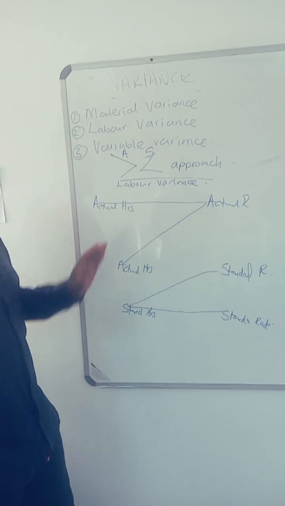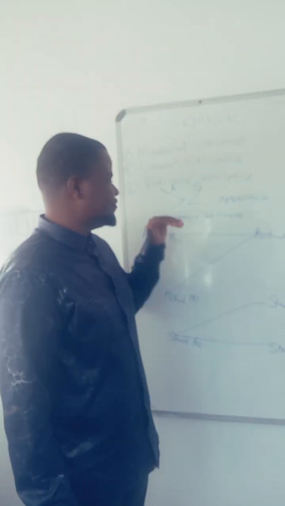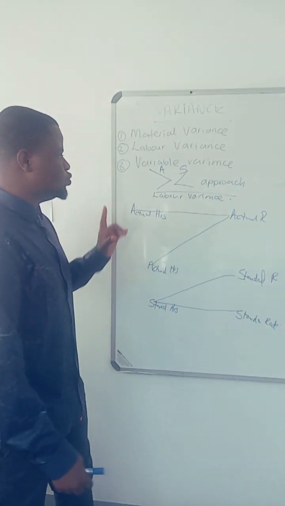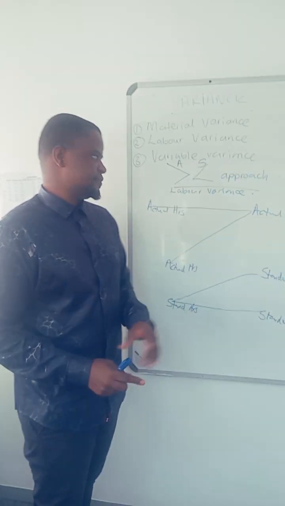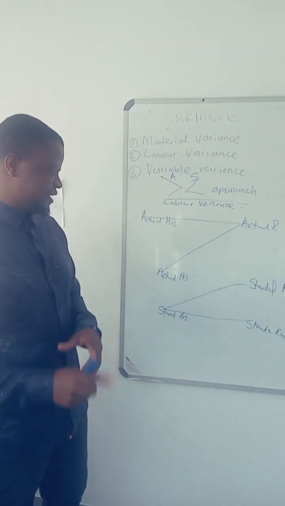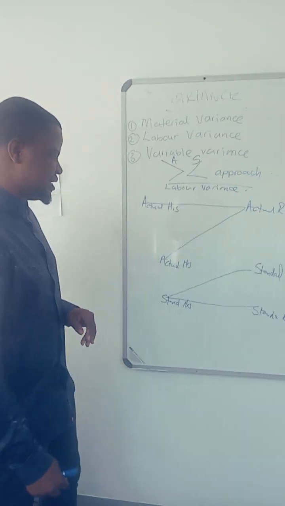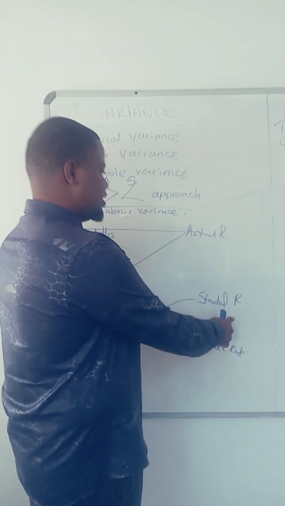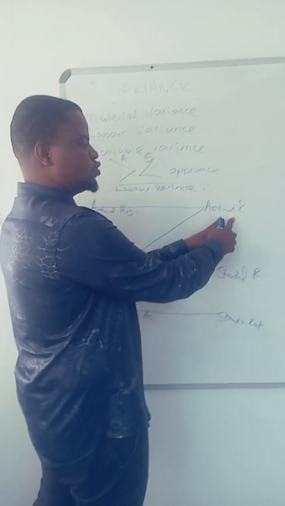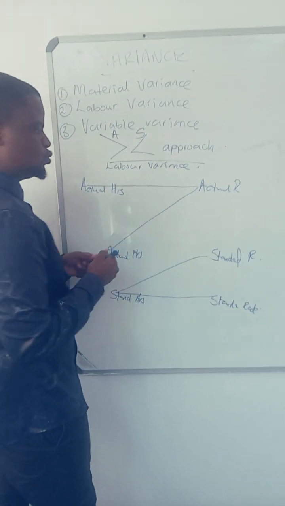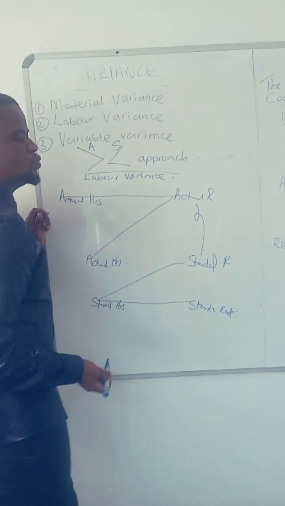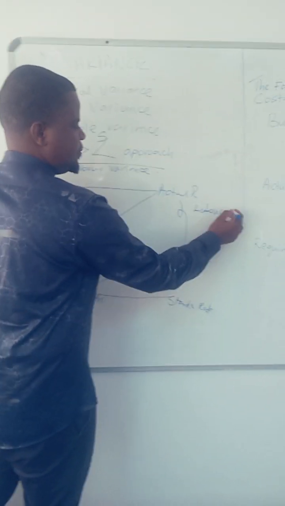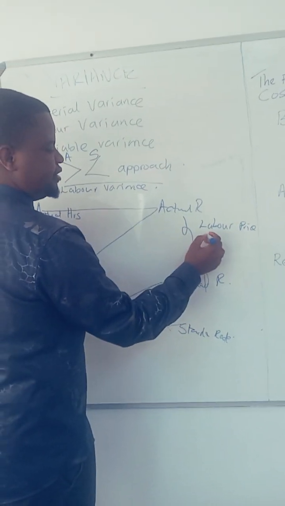Since we have labor rate variance and labor efficiency variance, how do you calculate labor rate variance? The difference between actual hours times standard rate and actual hours times actual rate is the labor price variance.